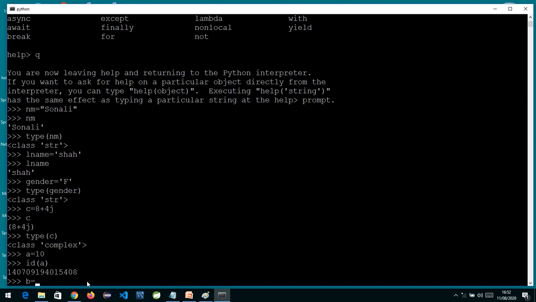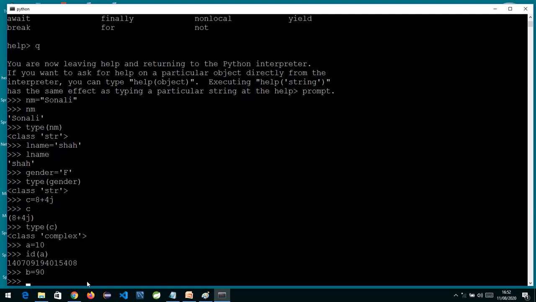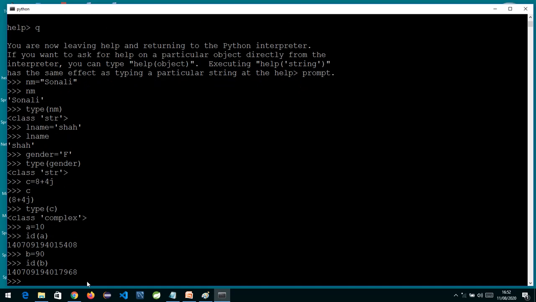Similarly, if I write B is equal to suppose 90 over here, and I want to check the id, I'll write the function id and pass the object whose id you want to know. So we'll pass id of B, and you can see it's some memory location over here.